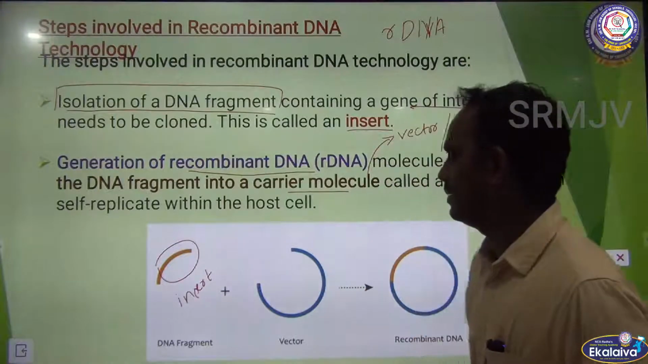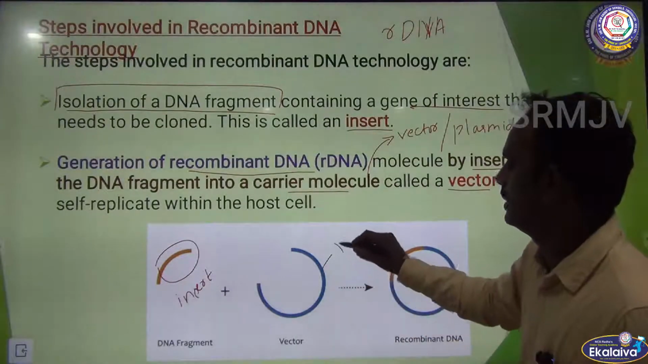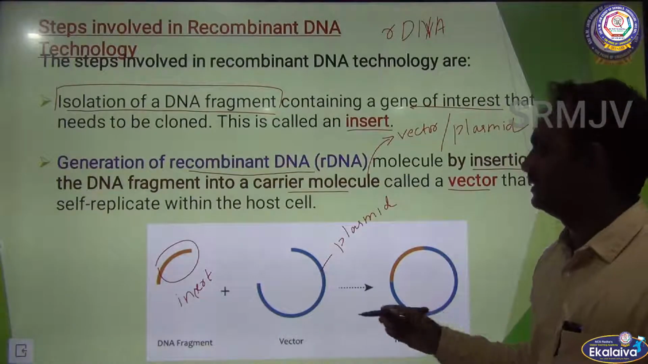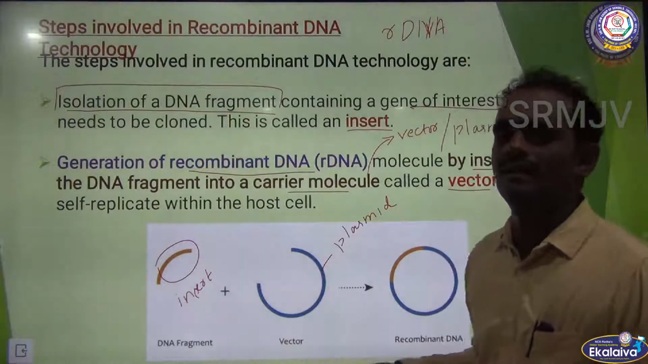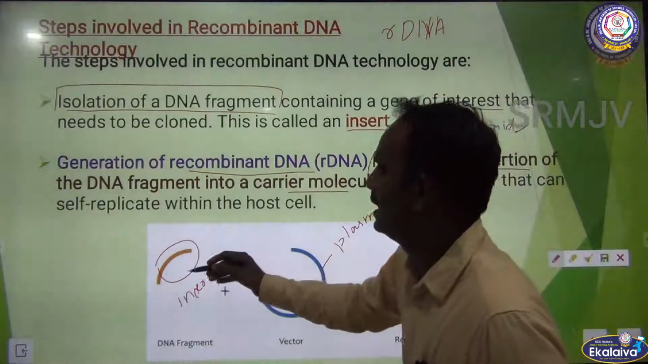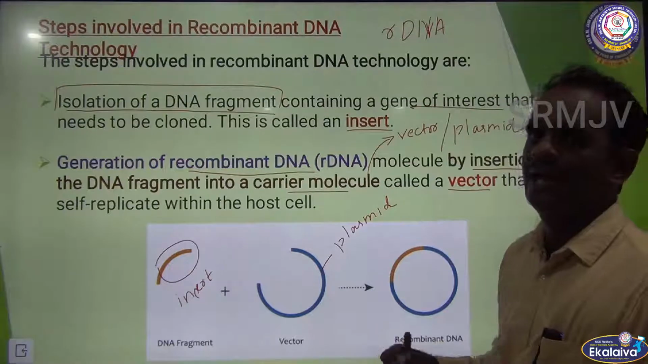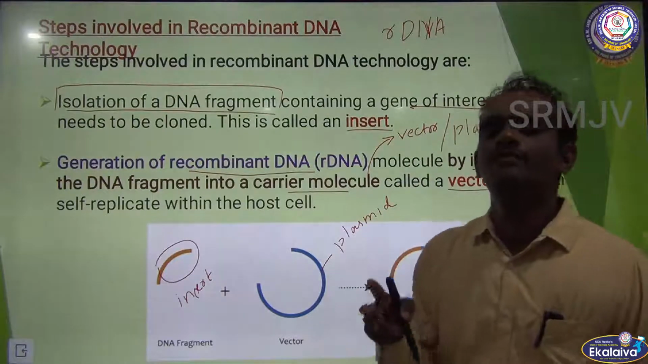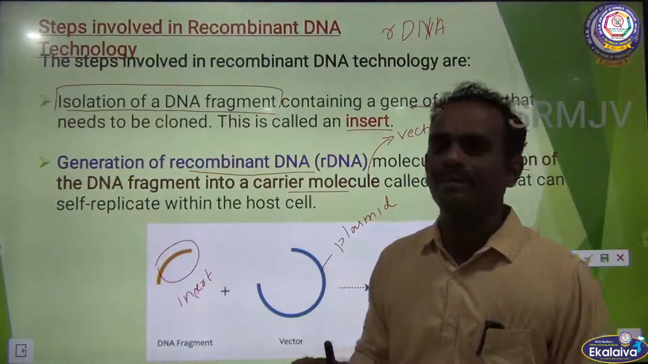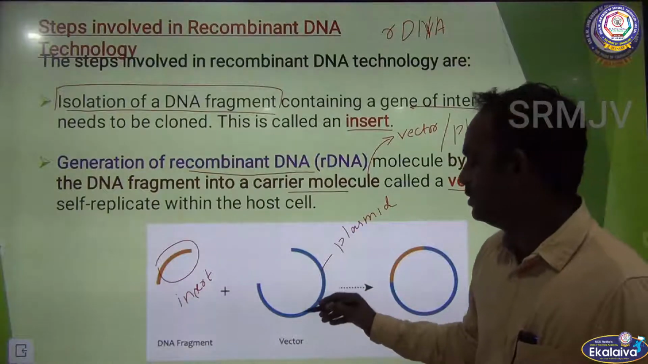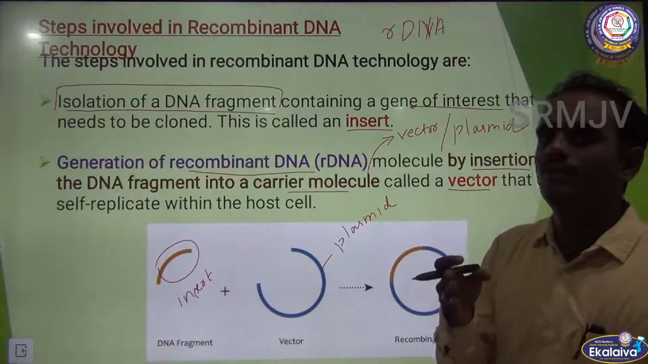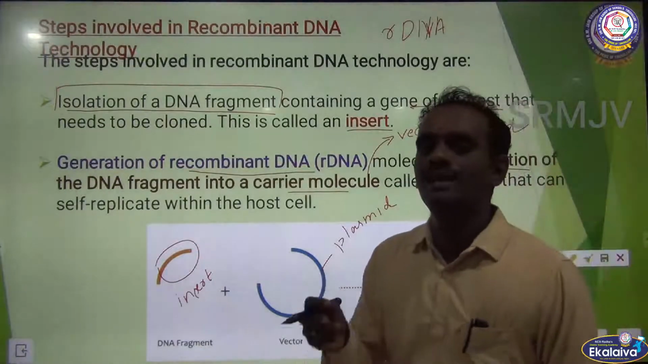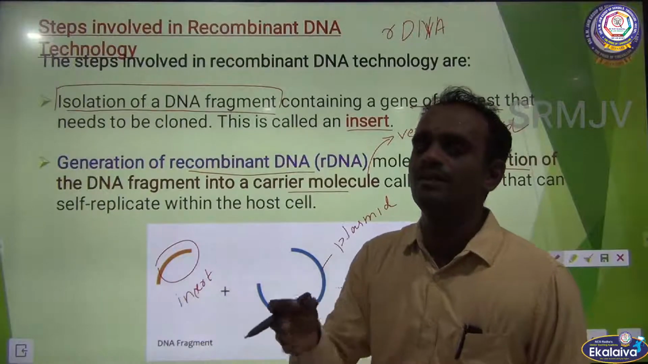So, this is a DNA fragment, this is a vector. Usually what vector are we using? Plasmid. Okay, plasmid vector. Vector is nothing but transporting material. Initially, isolate the DNA fragment and cut it into small pieces with the help of restriction endonuclease enzyme. The same enzyme is also used for cutting plasmid vectors. So, this restriction endonuclease enzyme cuts the DNA into small fragments.